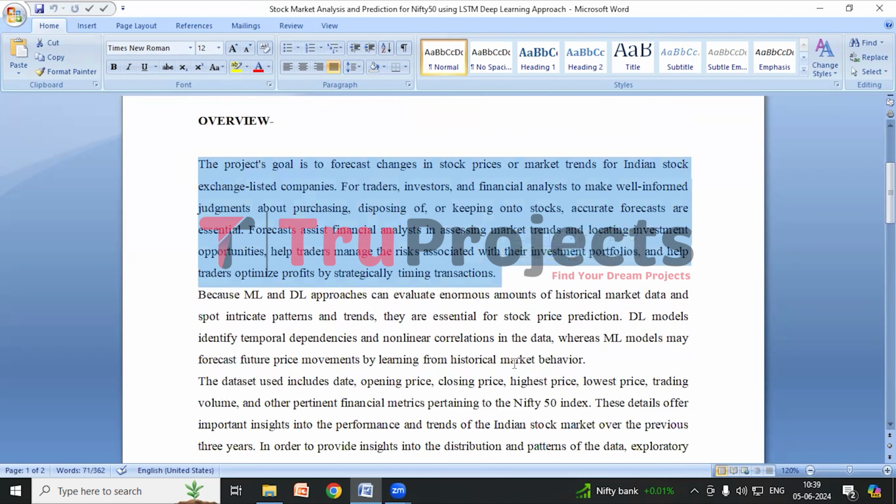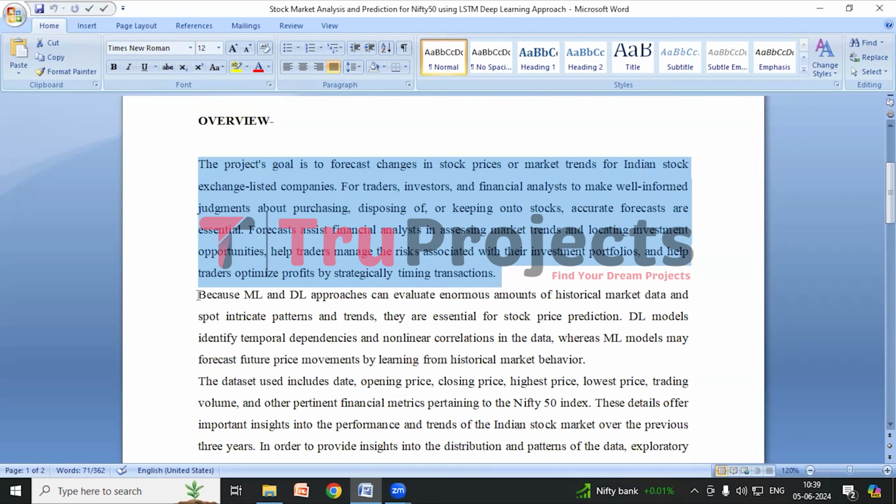So, the project's goal is to forecast stock price changes and market trends for companies listed on the Indian Stock Exchange. Accurate predictions help traders, investors, and financial analysts make informed decisions about buying, selling, or holding stocks.